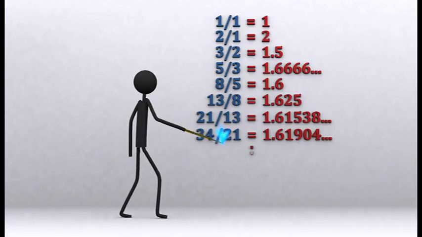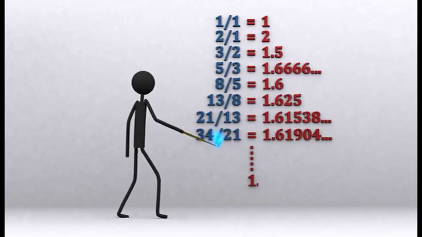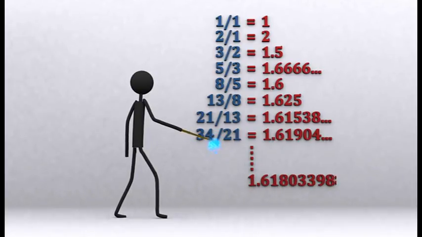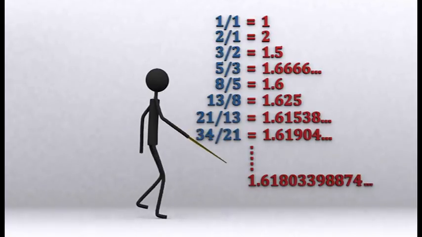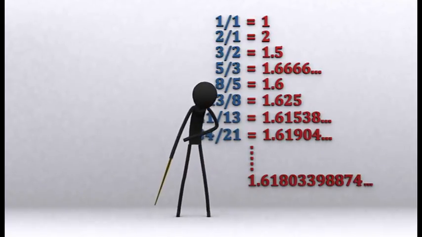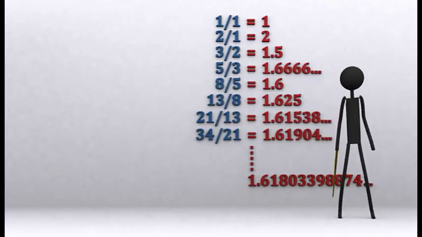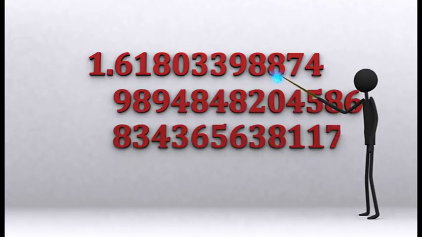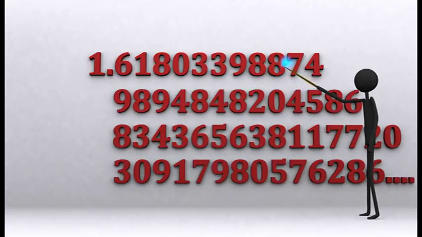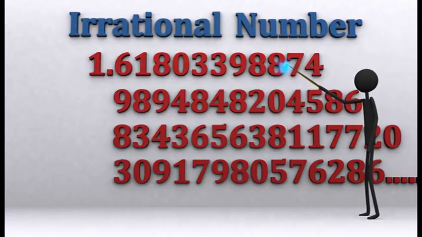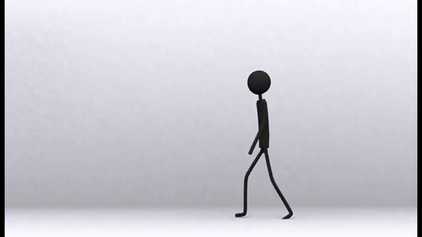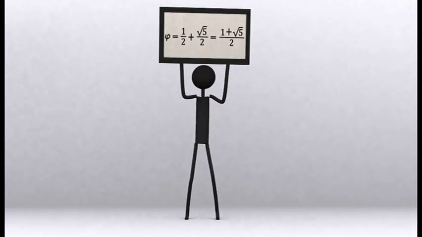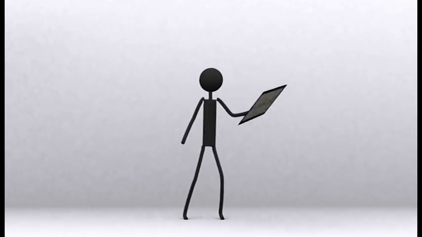But as he works his way down, the ratio will slowly approach a number that is close to 1.618033 and so on, which is called the golden ratio of phi. Now the thing to remember about phi is that it is really long. In fact, it is endlessly long. Numbers like this which don't end are called irrational numbers. Now if Mr. Phi is trying to be more high-tech and accurate, this is how he would have defined himself. But he doesn't want to confuse you, so he is happy to put it aside for the moment.